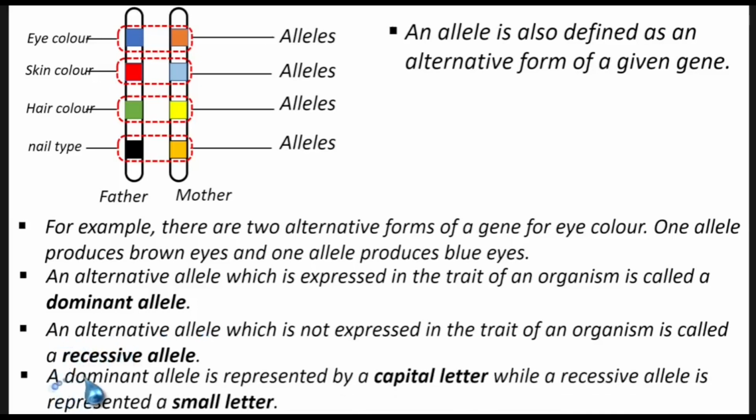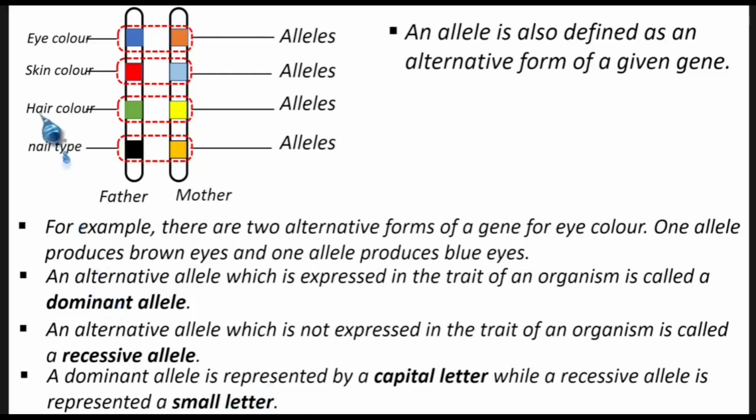Then we are saying that a dominant allele is represented by a capital letter. During crossing, when we want to determine what characteristics the child will have, if a father has brown eyes and a mother has blue eyes, what will be the color of their offspring? When we start crossing in a genetic diagram, we use letters to represent those alleles. A dominant allele is represented by a capital letter, while a recessive allele is represented by a small letter. That's what you should do.